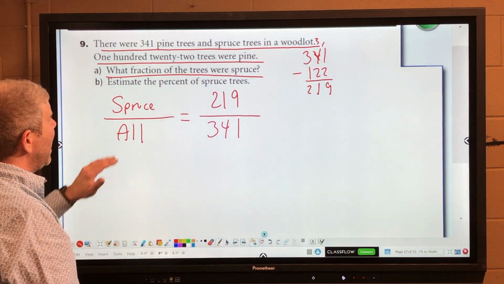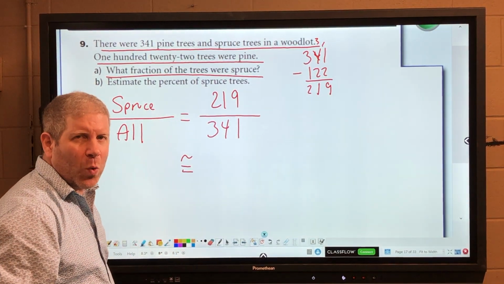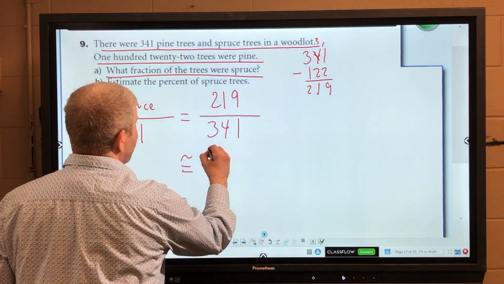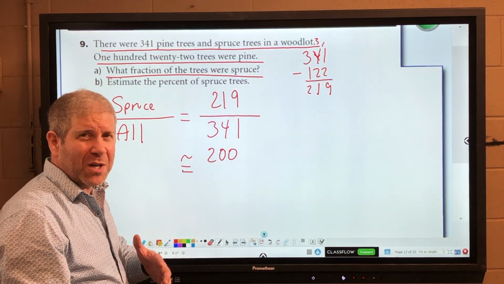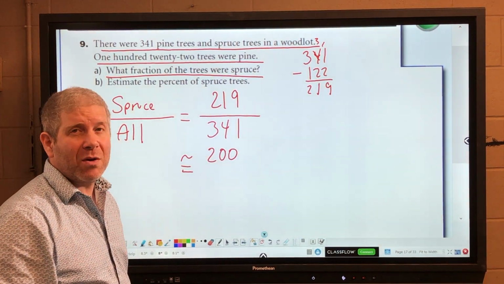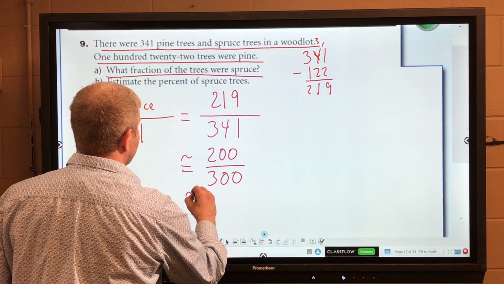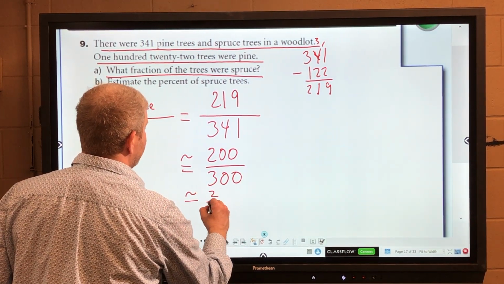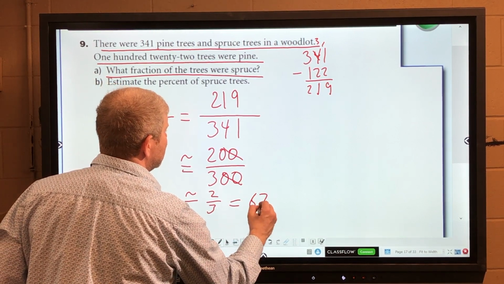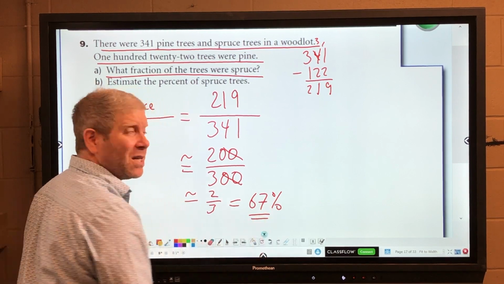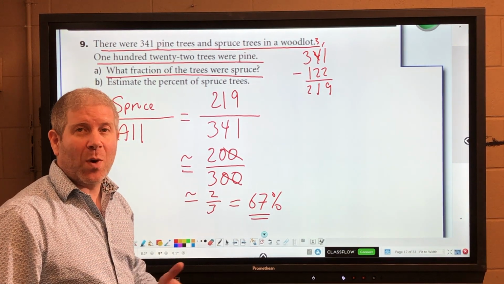The next question, B, estimate the percent. Well, now we're going to do estimation. So we added a little squiggly sign there. 219 is kind of close to 200. And 341, well, I could make it 350, but I don't know in my head what 200 divided by 350 is. But I kind of know what 200 divided by 300 is, because that's going to get down to 2 over 3 when we get rid of our zeros. And 2 over 3 is kind of like 67%. So that's the estimate of the percentage of spruce trees, and that's question number 9.